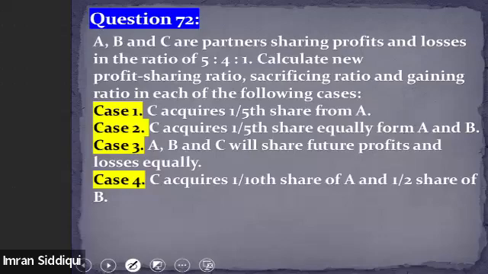We have different cases, and in all of them we need to find out the new profit sharing ratio, the sacrificing ratio, and the gaining ratio. So let's start with question number 72, case number 1.